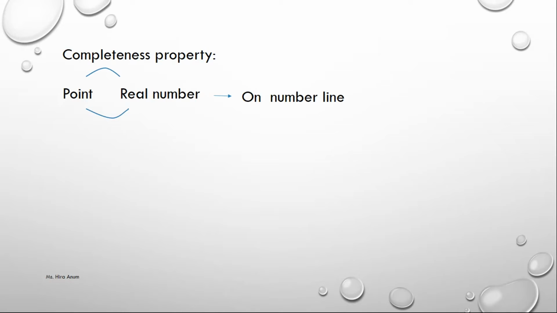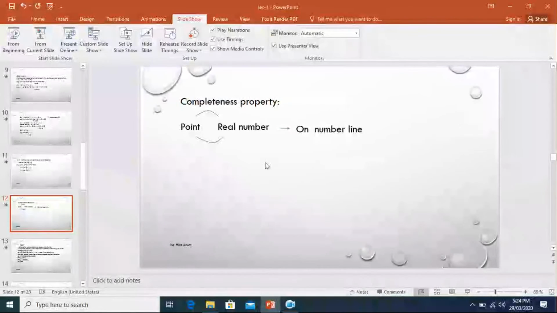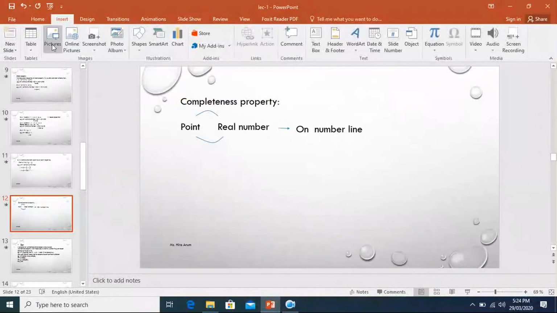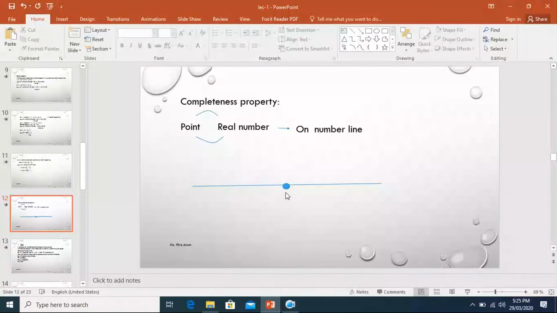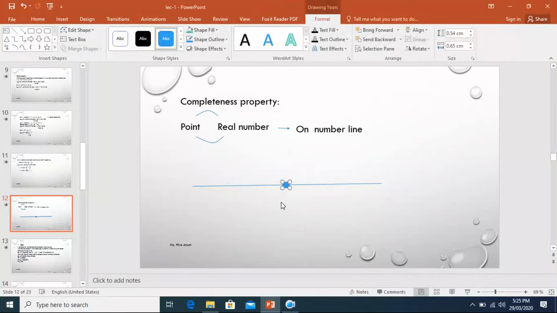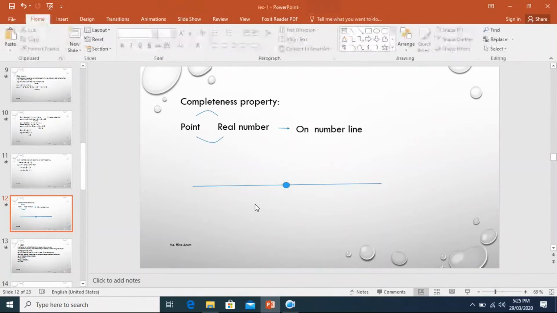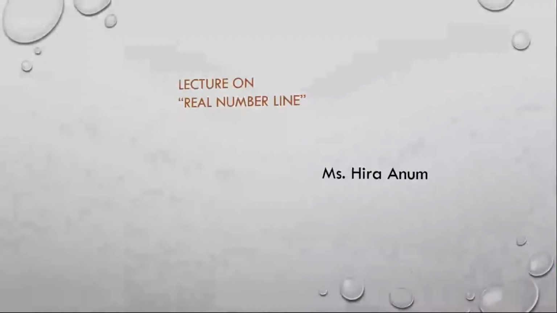Or I said if we select a point on a real number line, it also has a real number. Like, I choose a point. This point is also a number. It may be -1, -4, whatever number I give. So it is also a number.